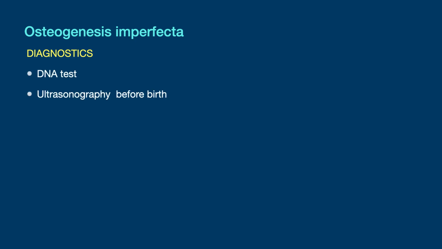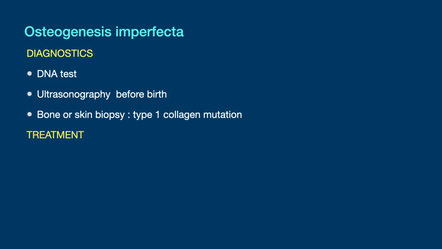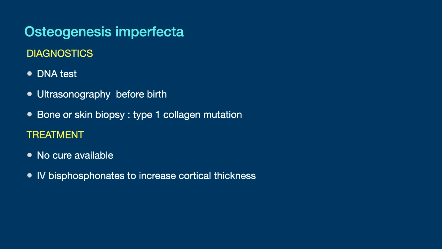As for diagnostics, a DNA test is done, ultrasonography before birth and radiographic skeletal survey afterwards. A bone or skin biopsy is done, and what can be seen is type 1 collagen mutation. As for the treatment, there's no cure available as of now. An intravenous bisphosphonate is given to increase cortical thickness, and surgery is advocated for functional improvement.